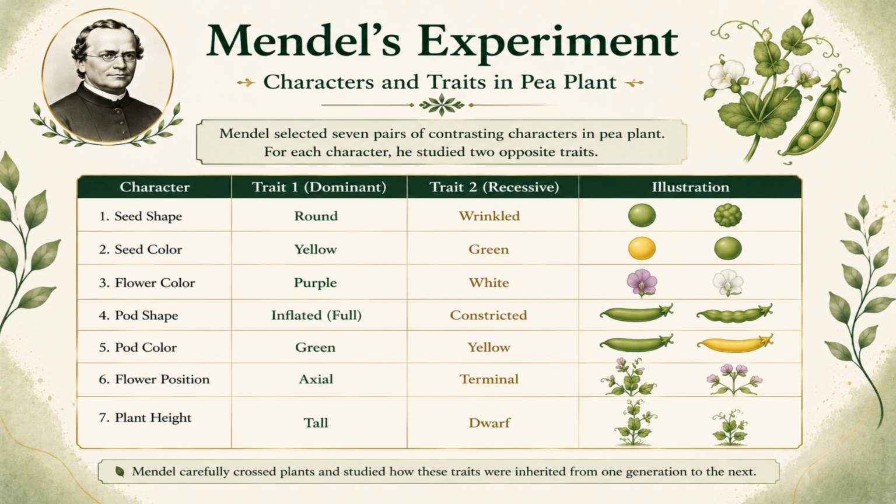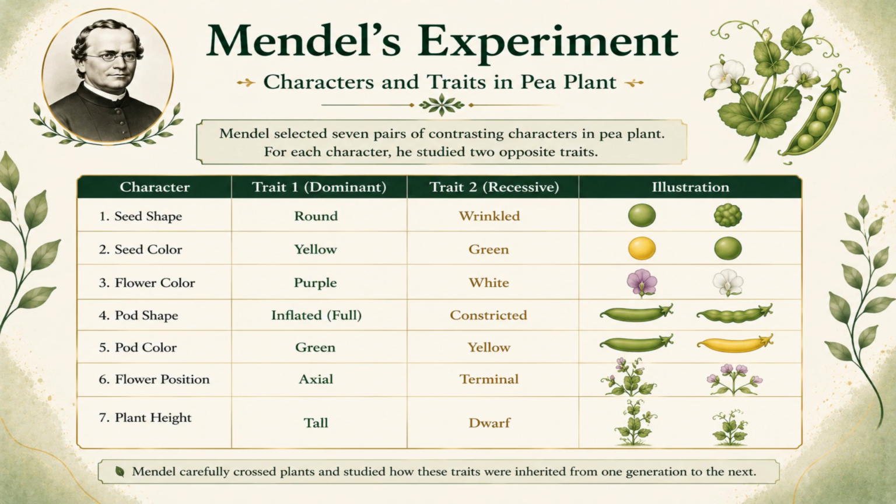Now, students, after selecting the garden pea plant as his experimental material, Gregor Mendel carefully chose 7 important characters for his study. Remember one thing very clearly. Character means a heritable feature being studied. Trait means the different forms of that character. For example, plant height is a character. Tall and dwarf are its traits. Now, let's understand Mendel's 7 characters one by one.